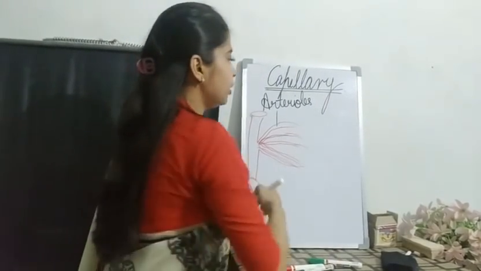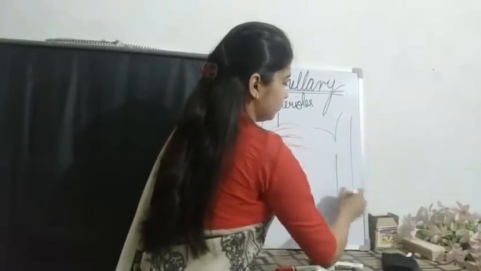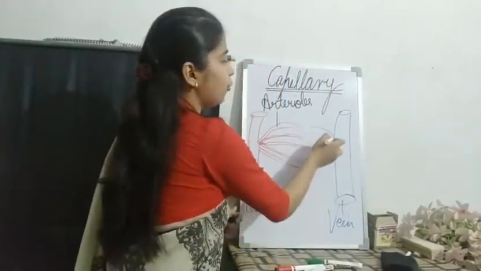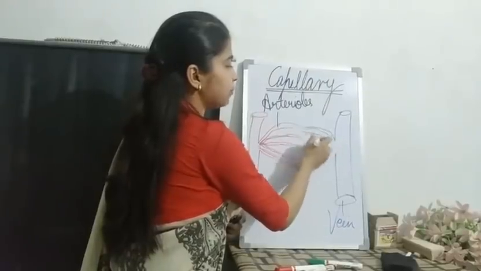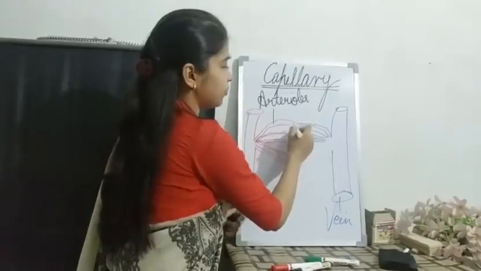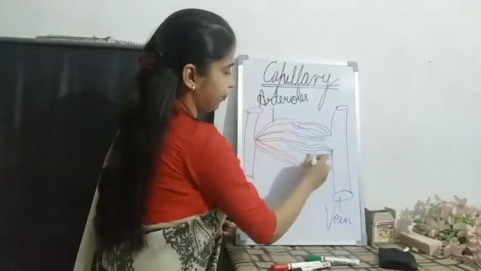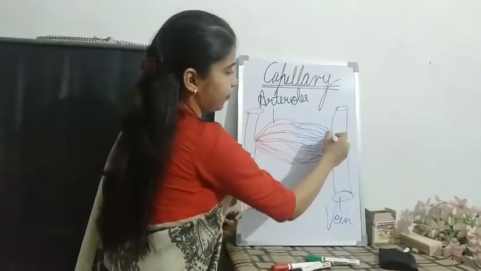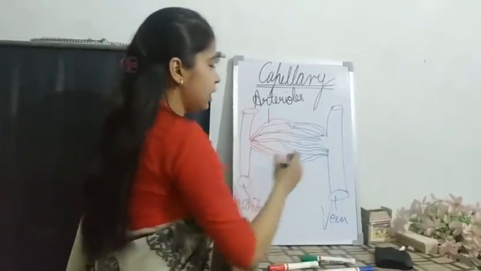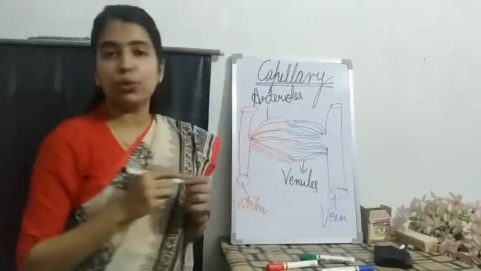Now, here is a vein. Your veins will also branch up into very thin structures, and these thin structures of a vein are called venules.